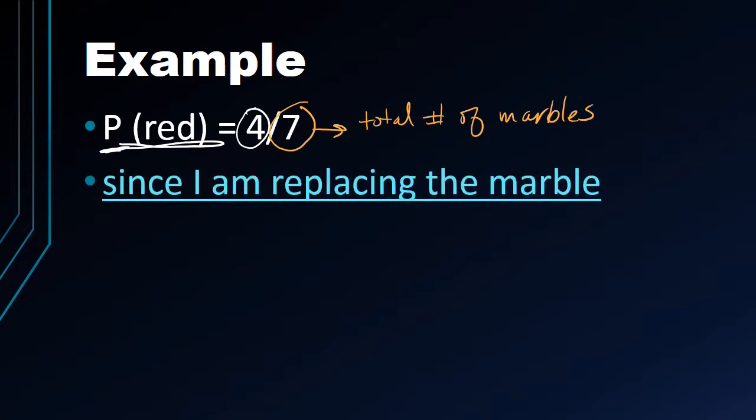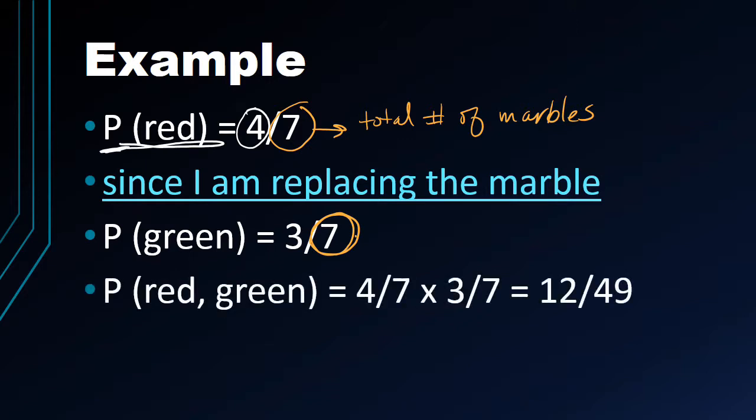So since I am replacing the marble, we notice that for the probability of the green marble, there are 3 green marbles. You notice the 7 right here hasn't changed because we put the marble back into the bag, so it doesn't change the total number of marbles for our next pick. And so our next step is we multiply them together. So once again, we write P for probability, red and green. So this is choice number 1. This is choice number 2.